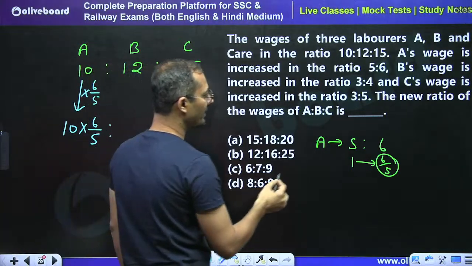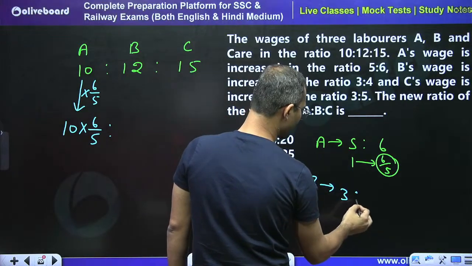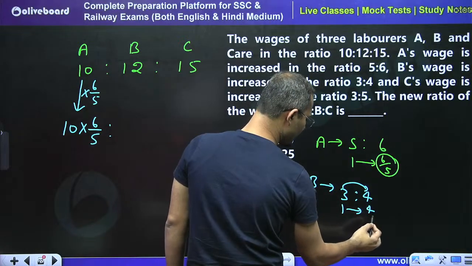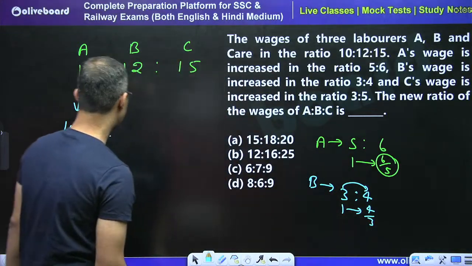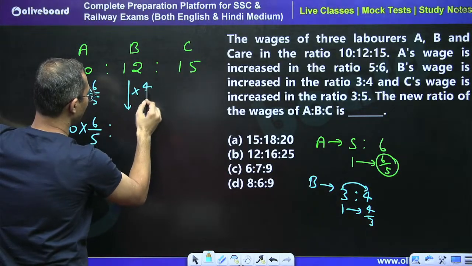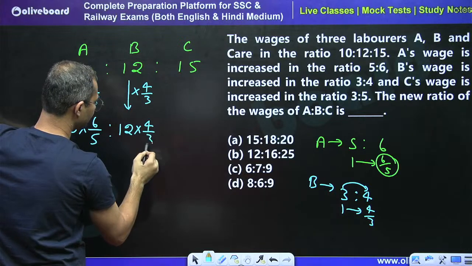For B, the wages increased 3:4. It means 3 has become 4. So the value for 1 has become 4/3, right? So directly I can say that the value for 12 has become, just multiply here, 4/3. So 12 into 4/3, right?